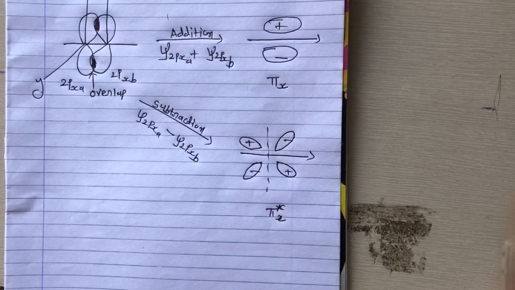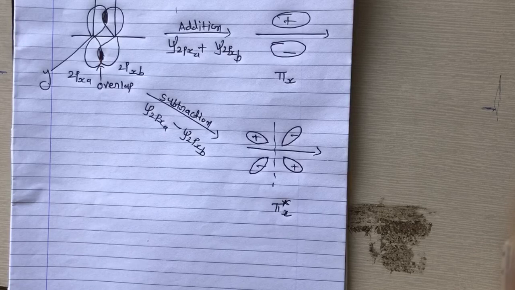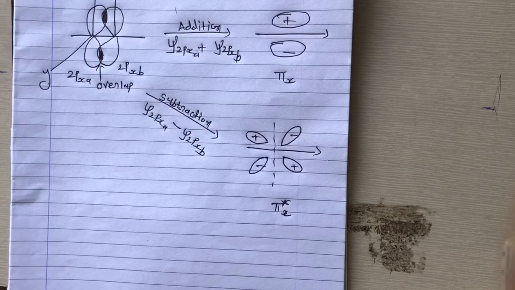So the bonding orbital has a plus lobe above the z-axis and a minus lobe below the z-axis. The plus and minus signs refer to the sign of the wave function of the various lobes, not to the nucleus, right? So the antibonding molecular orbital also has pi type molecular orbitals.